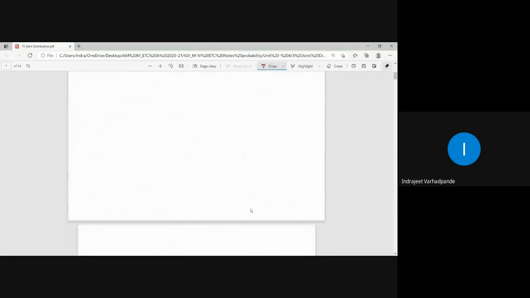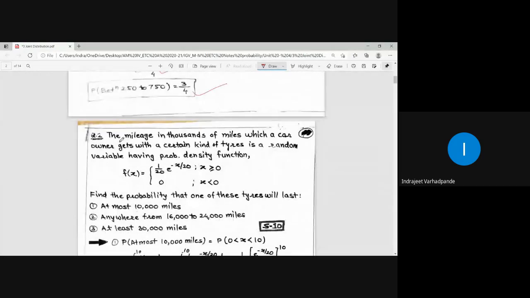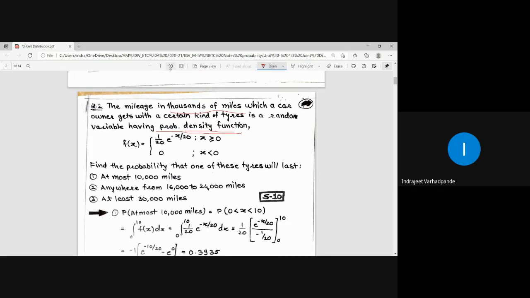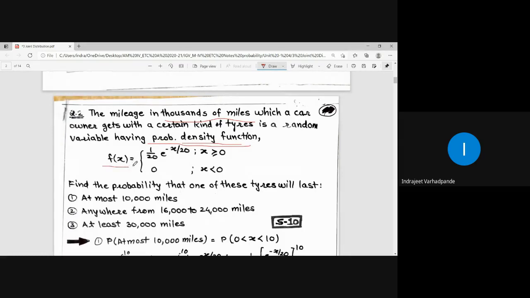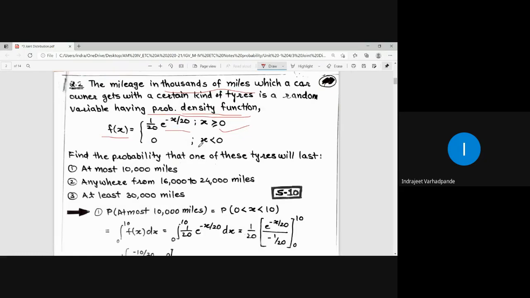The second example is the mileage in thousands of miles which a car owner gets with a certain kind of tires, which is a random variable having a probability density function. This is the example related to the tires of cars and the mileage a driver gets in thousands of miles. That probability density function is defined by f of x is equal to 1 upon 20 e to the power minus x by 20 for x greater than or equal to 0, and 0 for x less than 0.